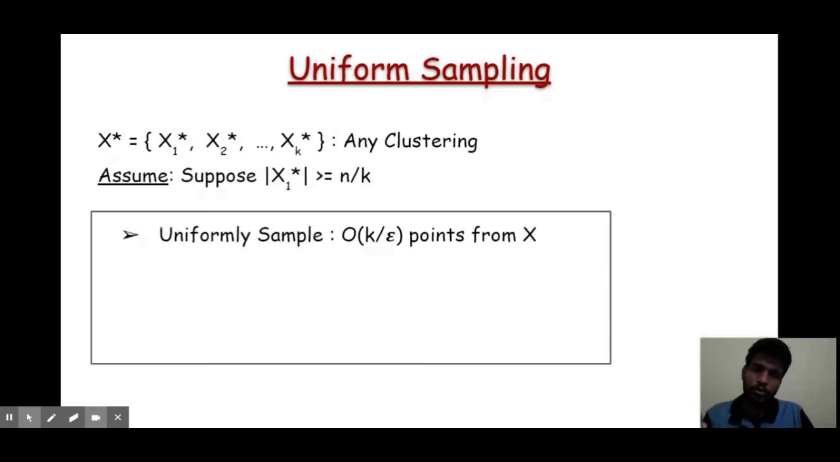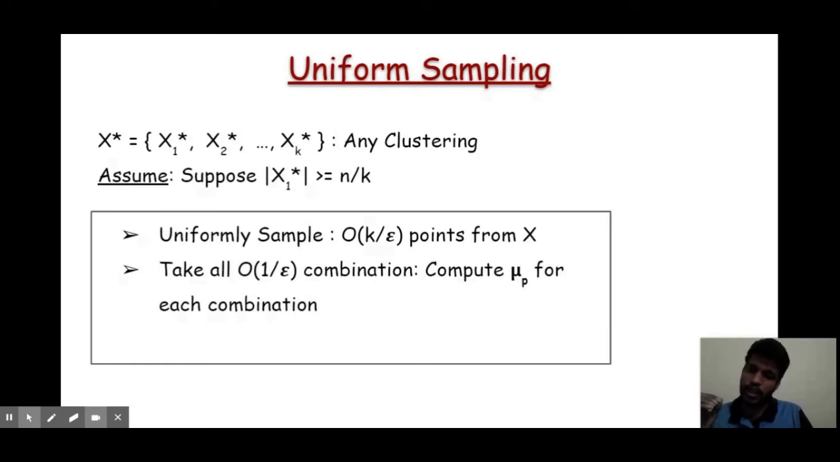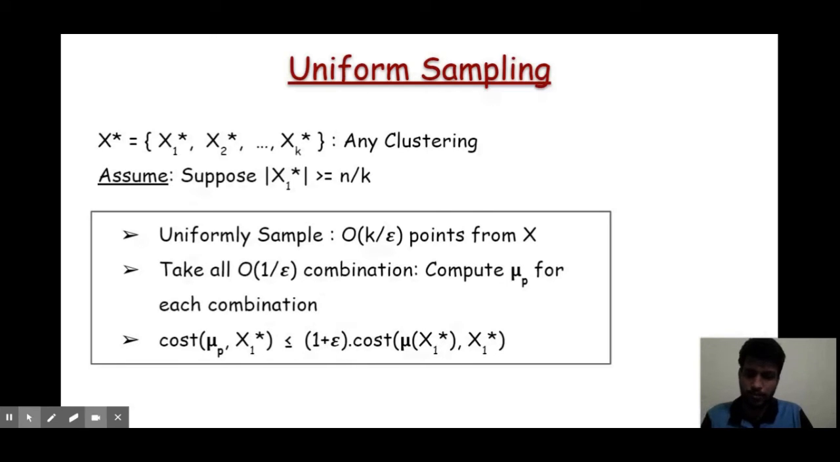So there is a good probability that at least 1 by epsilon of the uniformly sampled points will go to x1 star. So basically there exist 1 by epsilon points among the sample points. If we take their mean, then it will be a good center for x1. So we take all 1 by epsilon combinations of the sample points and compute the mean for each combination, and at least one of those combinations gives a 1 plus epsilon approximation to x1 star.